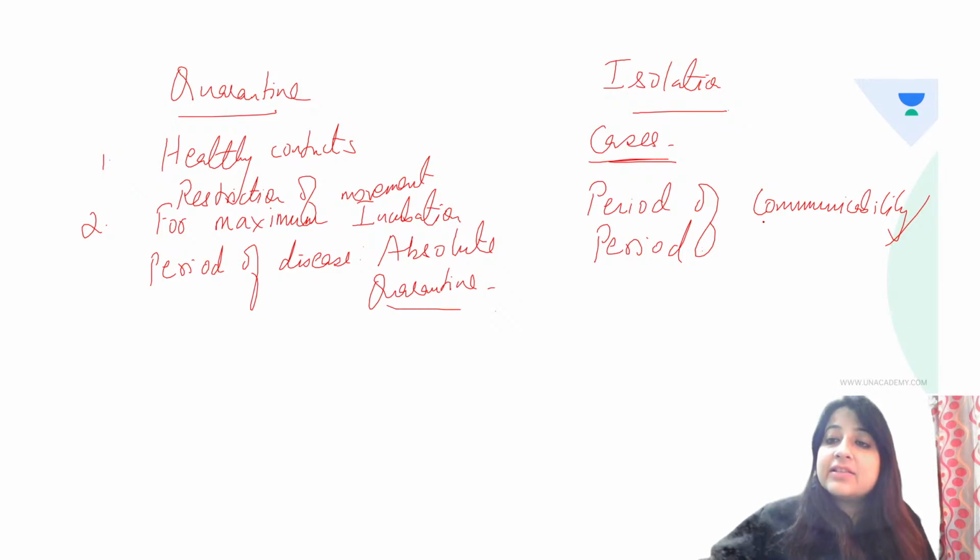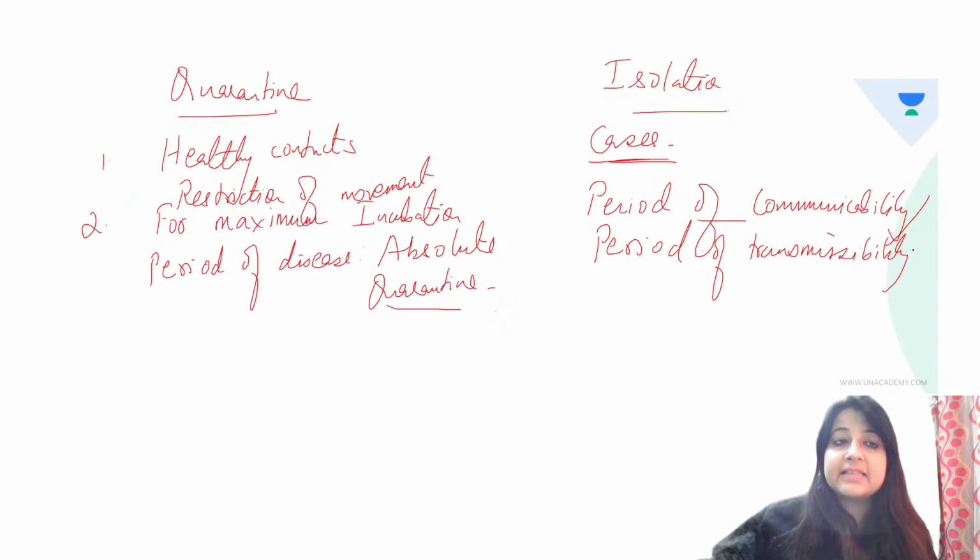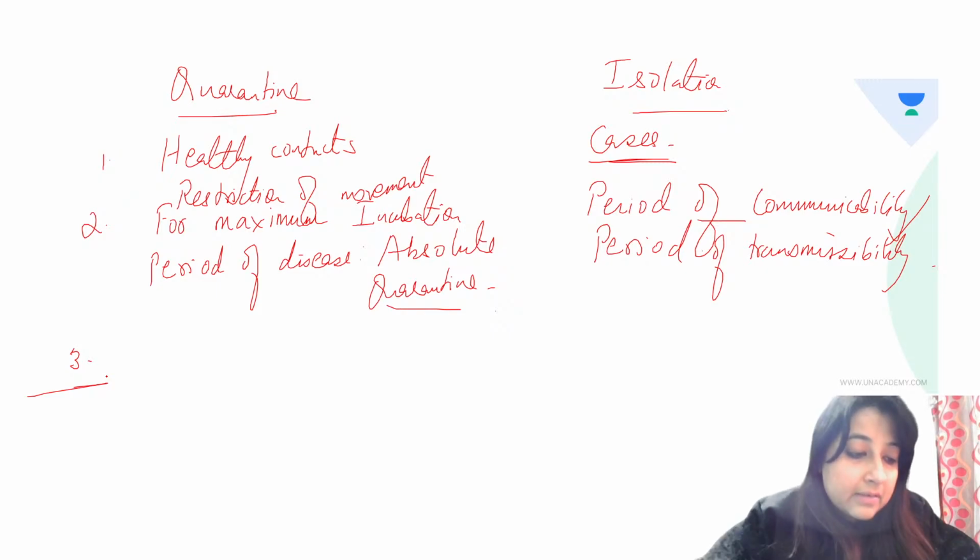All right. So isolation is done for the period of communicability or for the period of transmissibility of the disease. Then if I ask you quarantine, it is which?